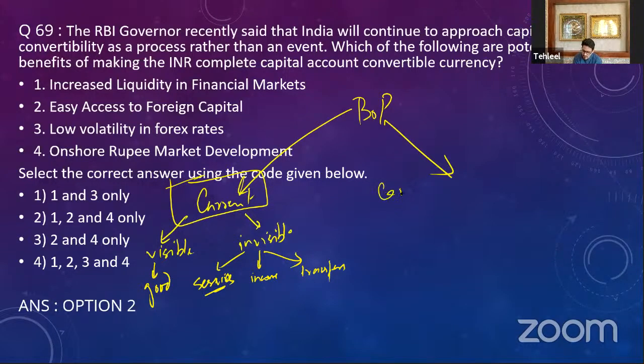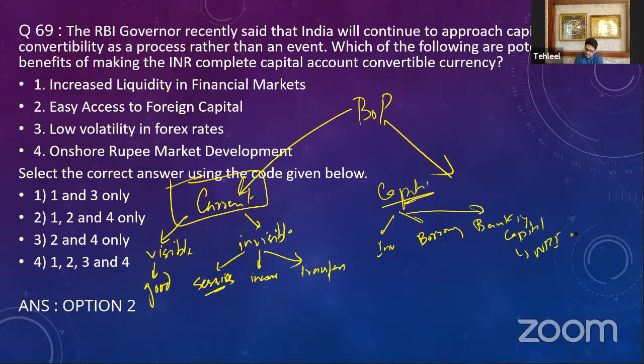Then you have capital account. In capital account you have investments and borrowings. And one more thing is here, that is the banking capital. It is actually a part of investments only. Banking capital, in which we see the NRI deposits, okay? In the borrowings, you can see the external commercial borrowing by the private sector, the sovereign gold bonds by the government, central government.